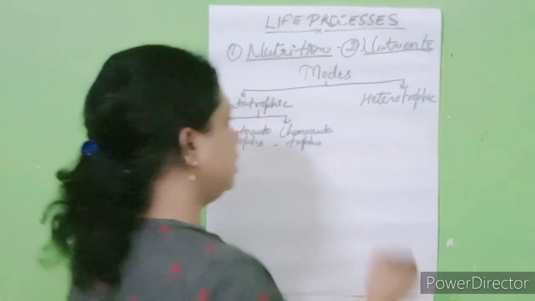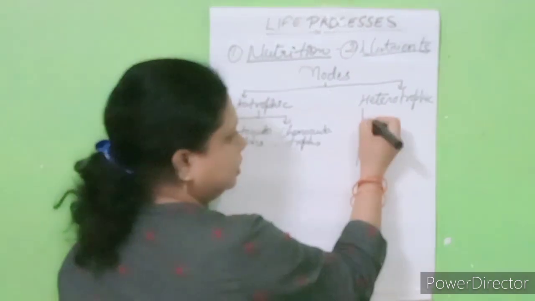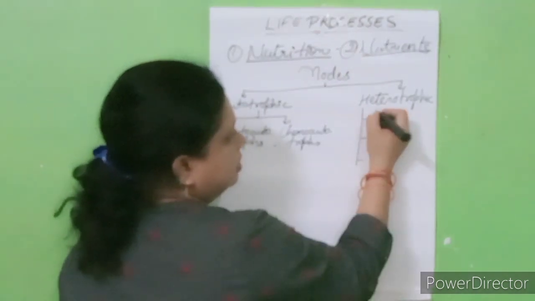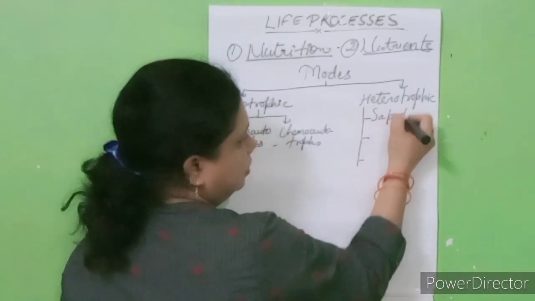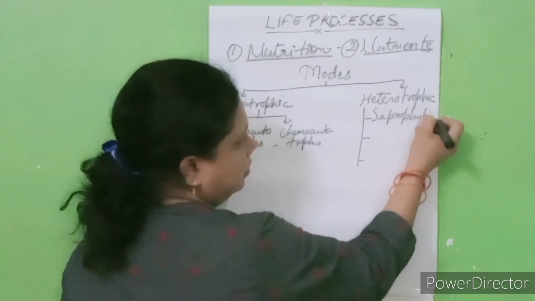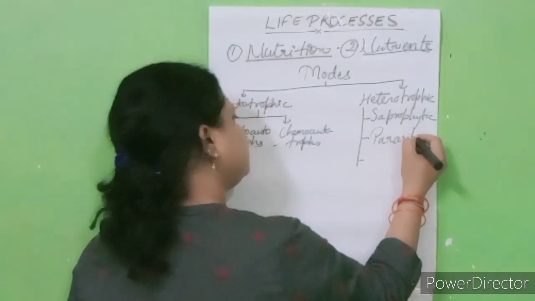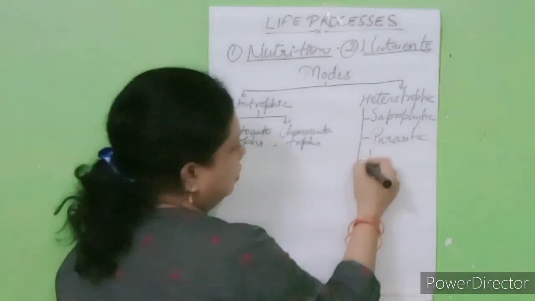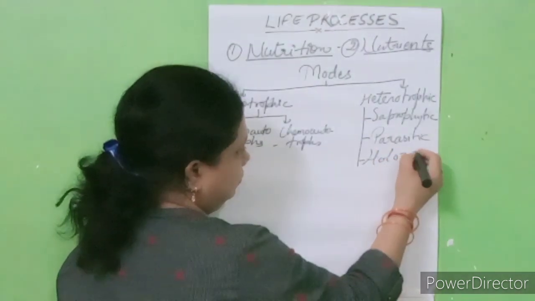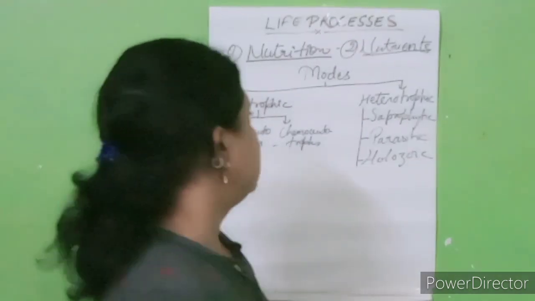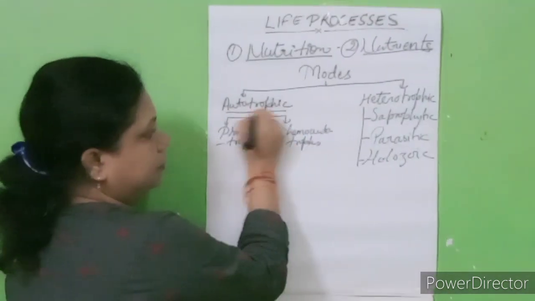And heterotrophic is classified into three categories: saprophytic, parasitic, and holozoic.